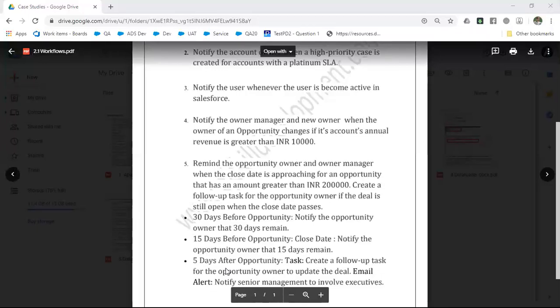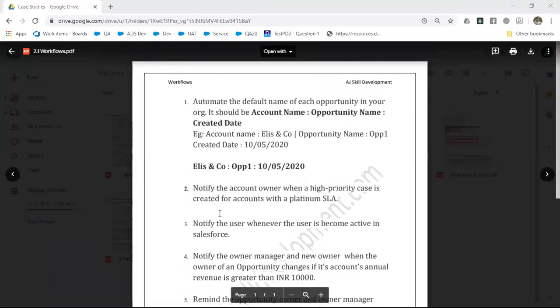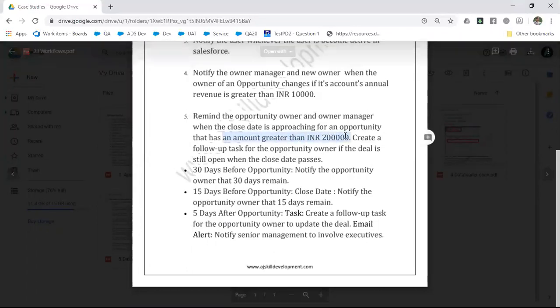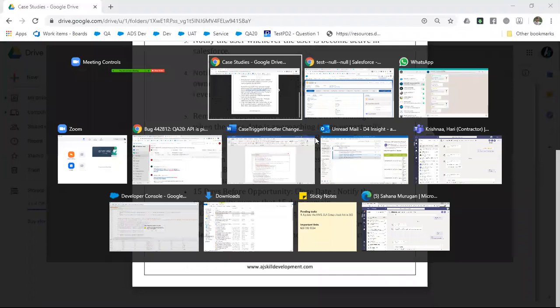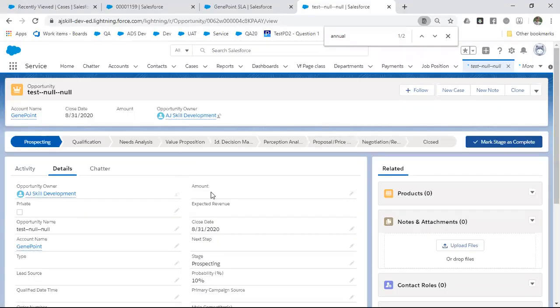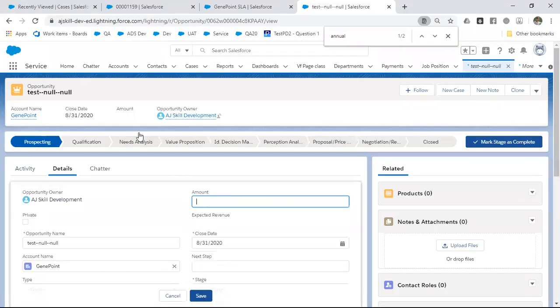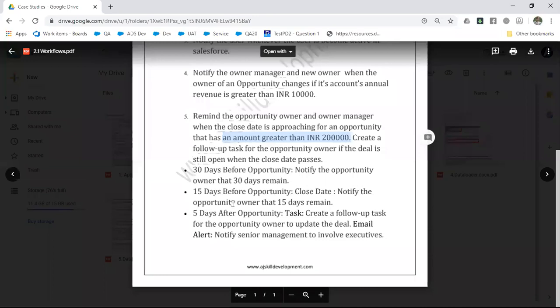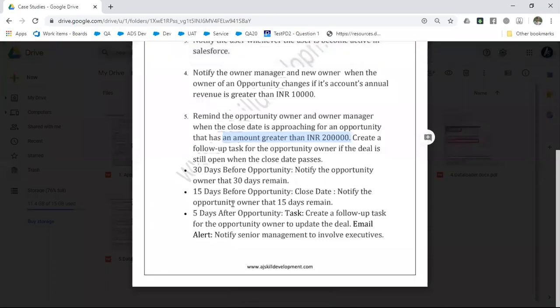Yes, Prashant. Why is that greater than 2 lakhs used in the 5th point, opportunity has amount greater than 2 lakhs? In the opportunity there is one more field called amount. This is one more condition. That's it. Okay, fine. Any questions? Does anybody want to get clarified on any other case studies?